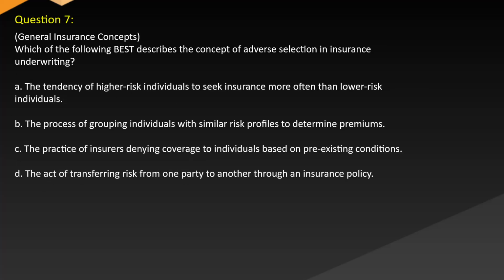Question 7. General insurance concepts. Which of the following best describes the concept of adverse selection in insurance underwriting? A. The tendency of higher-risk individuals to seek insurance more often than low-risk individuals. B. The process of grouping individuals with similar risk profiles to determine premiums. C. The practice of insurers denying coverage to individuals based on pre-existing conditions. D. The act of transferring risk from one party to another through an insurance policy.